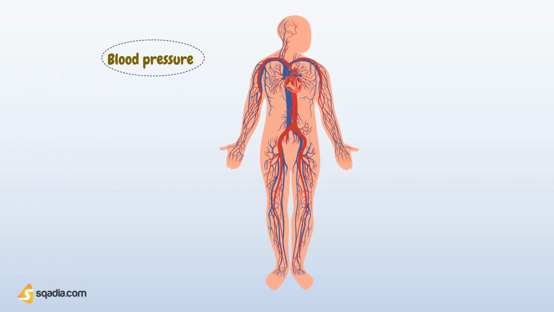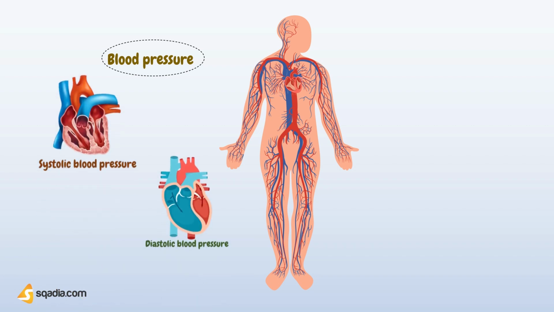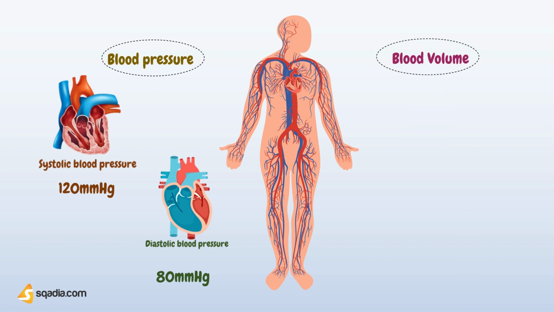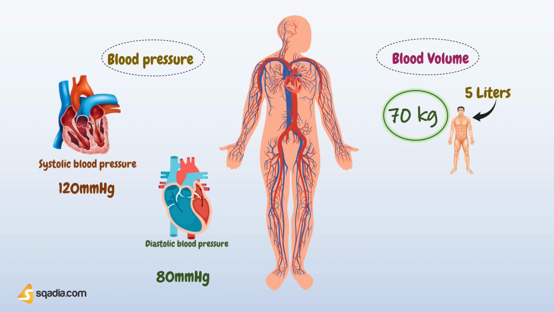We know that blood pressure is the force exerted by the blood on the walls of the vessels and heart chambers, and it has a specific normal value, that is, 120 millimeters of mercury for systolic blood pressure and 80 millimeters of mercury for diastolic blood pressure. Similarly, the normal value of blood volume is 5 liters in a 70-kilogram healthy adult. But we have learned already that these values undergo variations under certain physiological and pathological conditions.